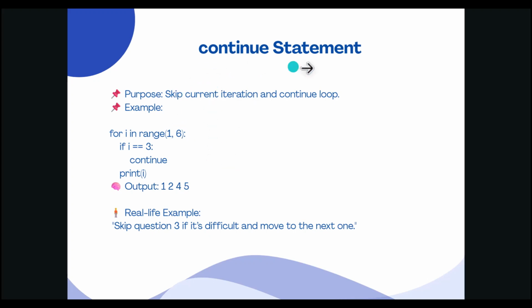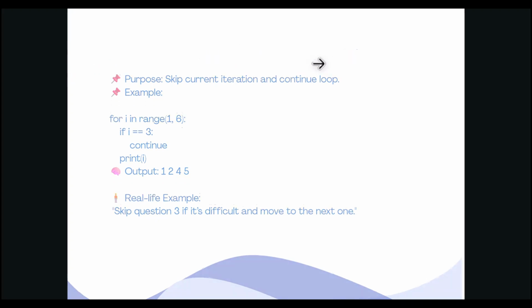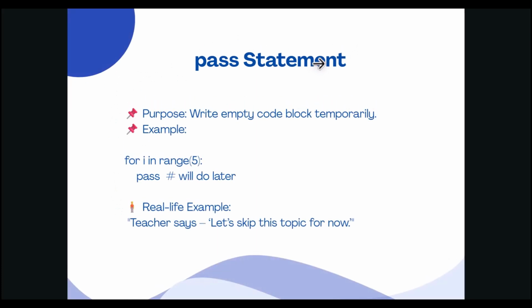So, where do we use continue in programming? To skip invalid input and process the rest, skip weekends in a calendar loop, skip empty lines in a file, or skip items that don't meet a condition. At that time you can use the continue statement. So, what is the difference between break and continue? Break stops the entire loop, and continue will skip one iteration and the loop will continue.